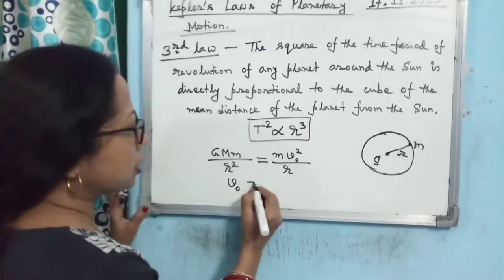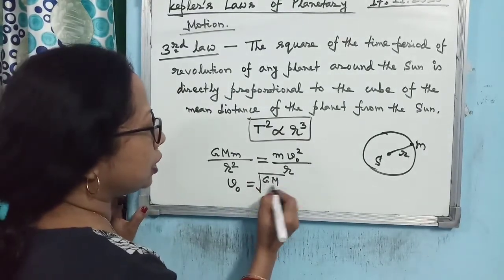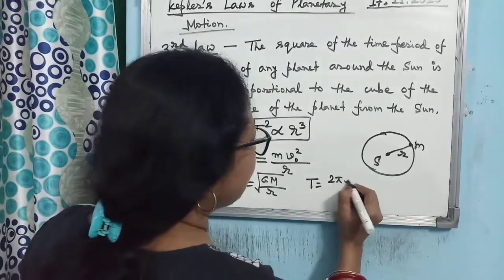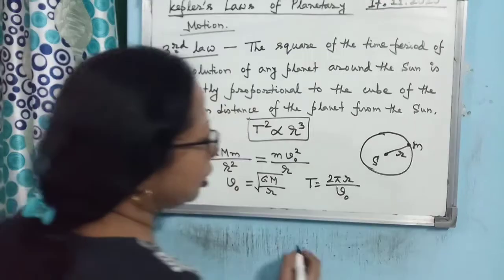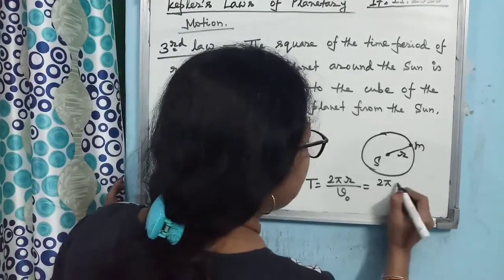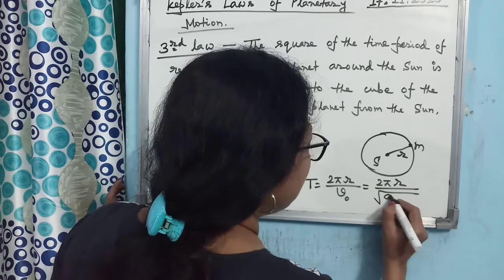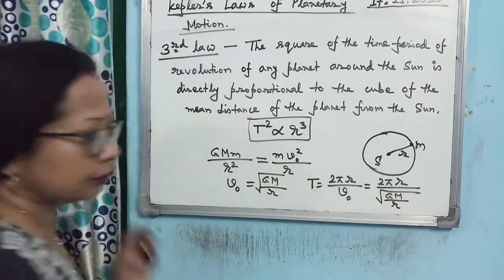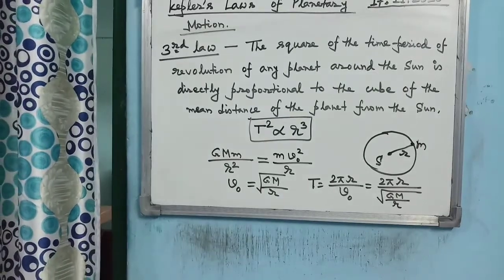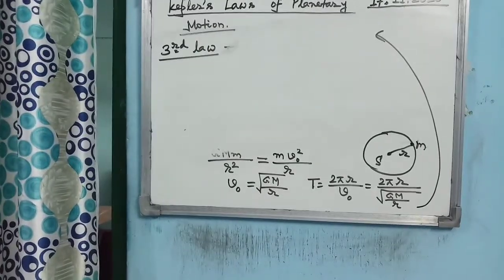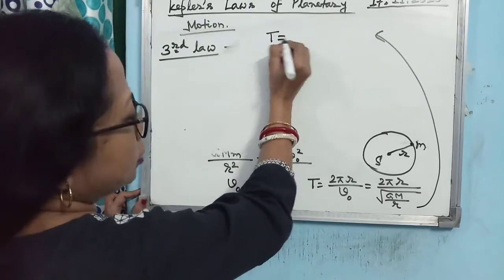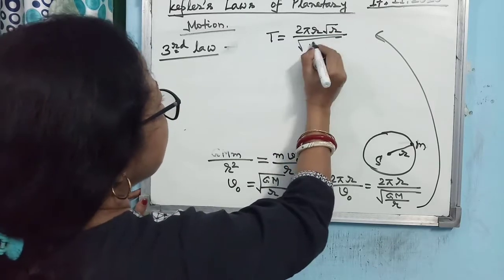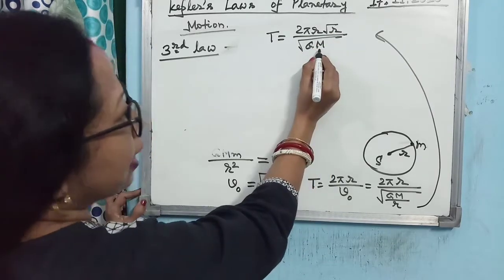you are getting v0 is equal to under root GM divided by r, and once again T is equal to 2 pi r by v0. So if you substitute, you are getting 2 pi r by under root GM divided by r. So you see, you are getting T is equal to 2 pi r into under root r by under root GM. Here M is the mass of the sun.